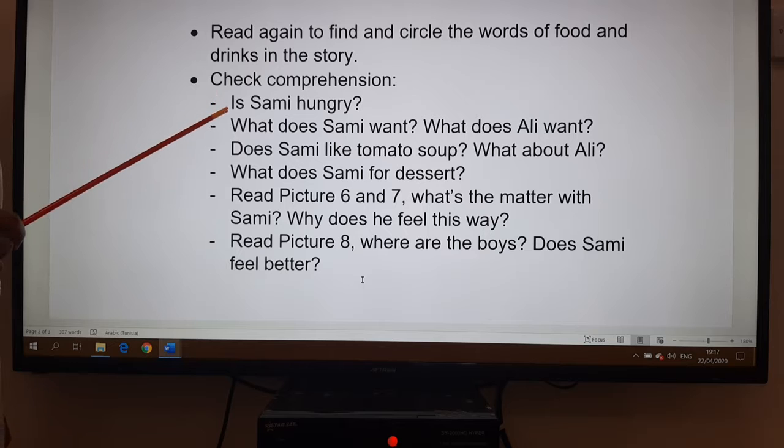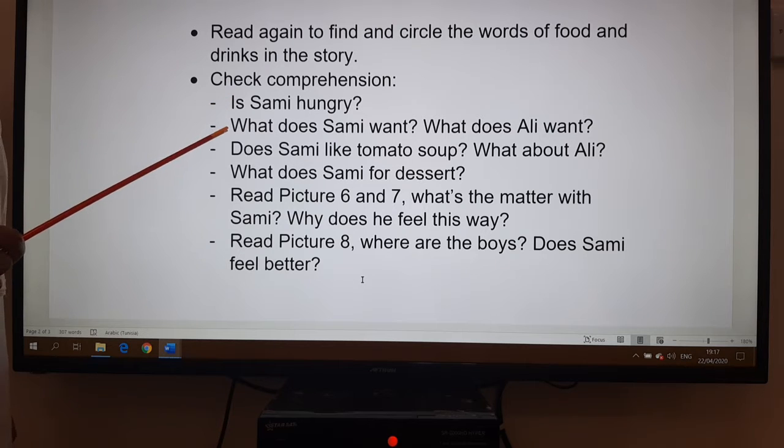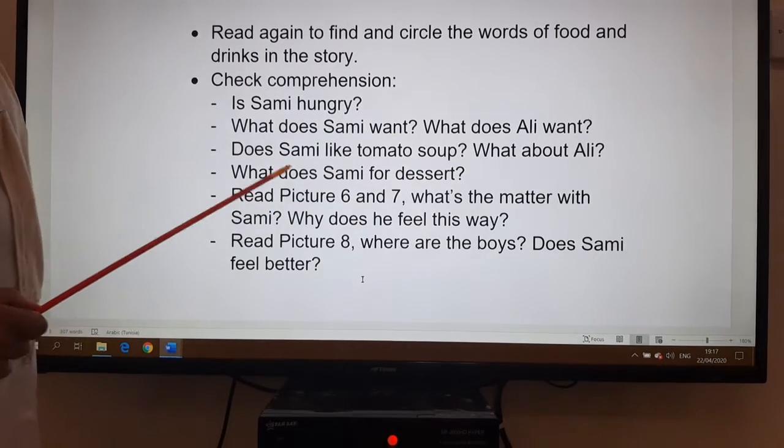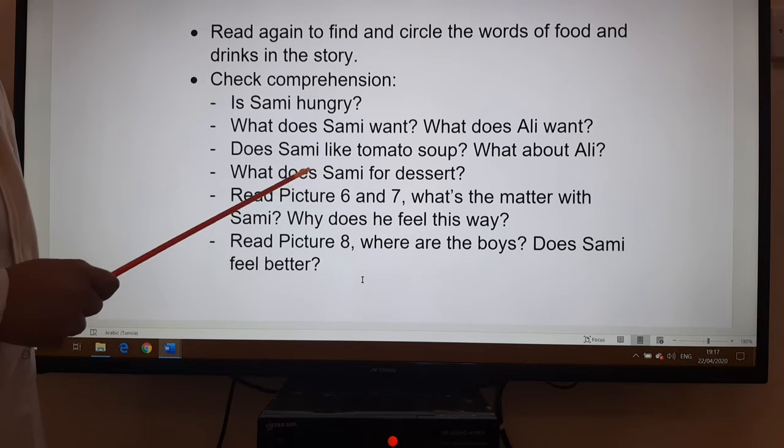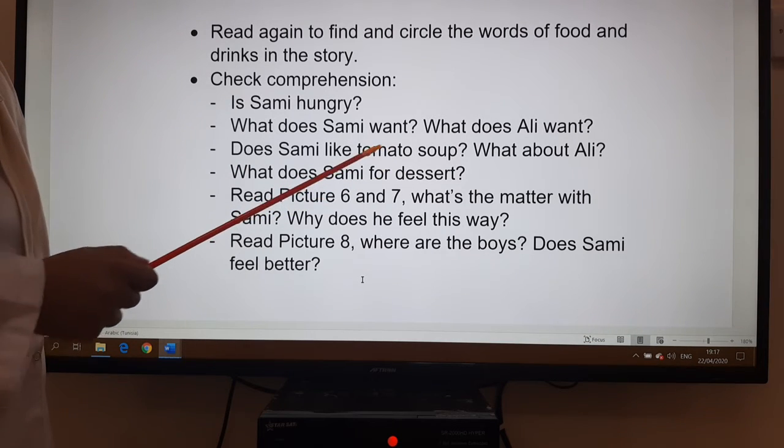So the first question is, is Sami hungry? Then what does Sami want and what does Ali want? Does Sami like tomato soup? And what about Ali? What does Sami have for dessert?